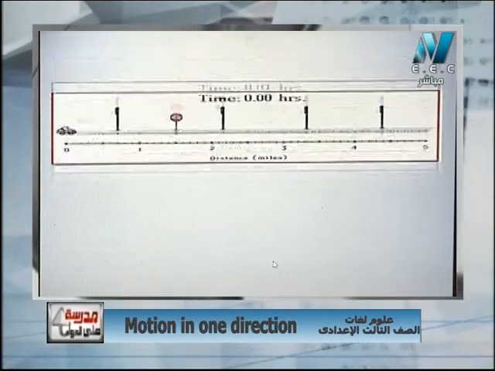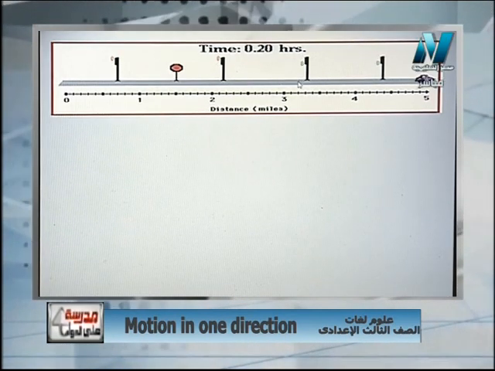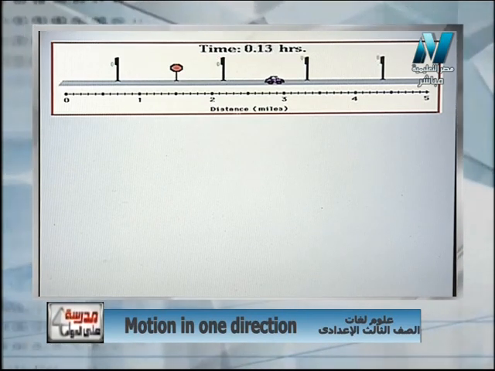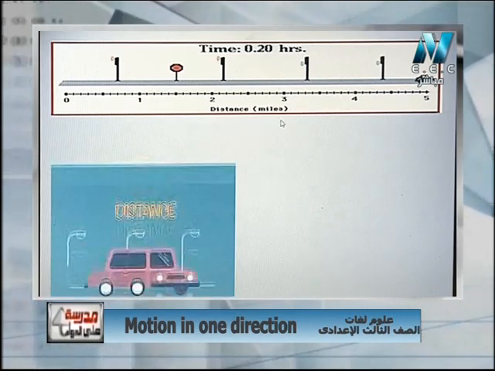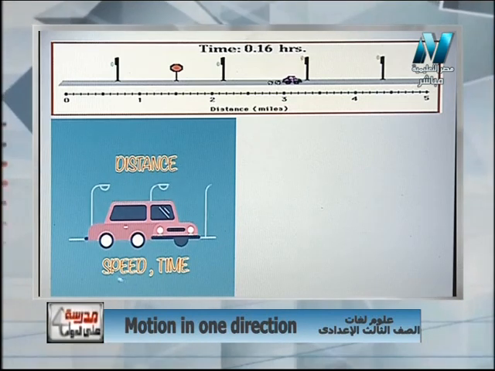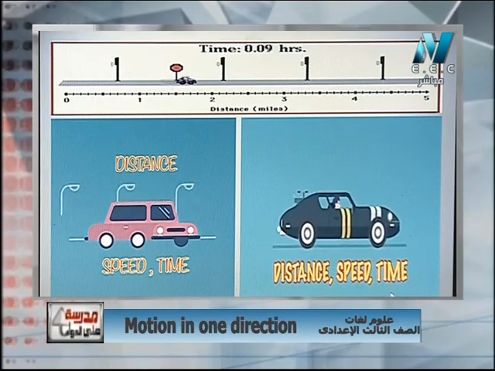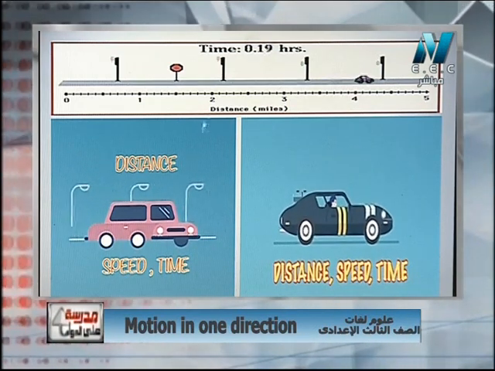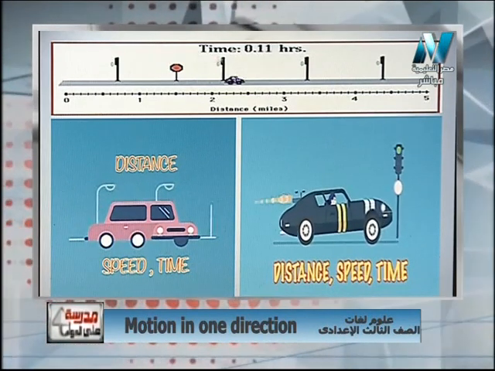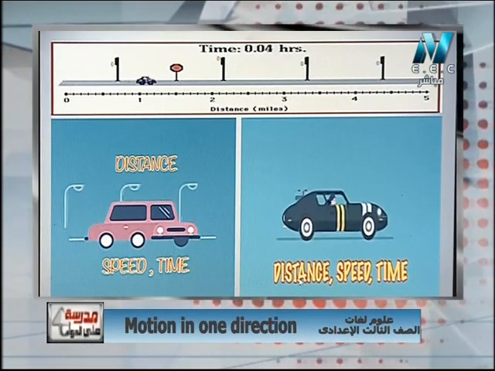Okay? Let's see this figure. In this figure we see a car move, and what moves with the car? The distance and time. The second one, also distance, time, and speed. Distance, speed, time. Let's have a look between these three figures. What's common between them, or what's the factor that changes? Time, distance.